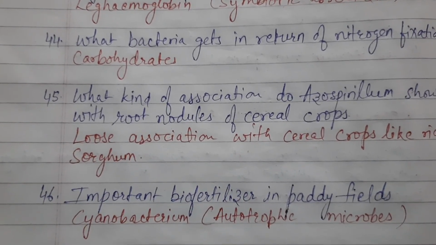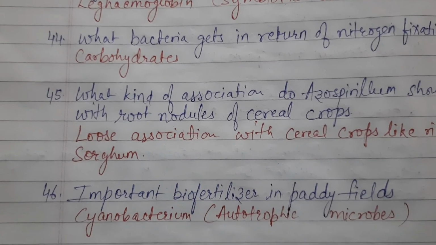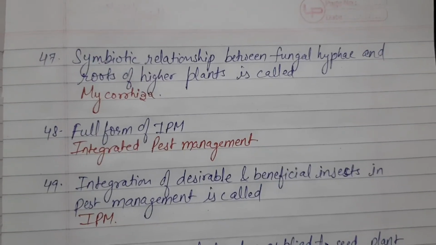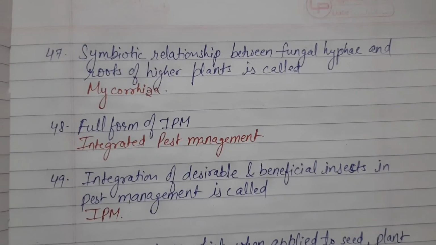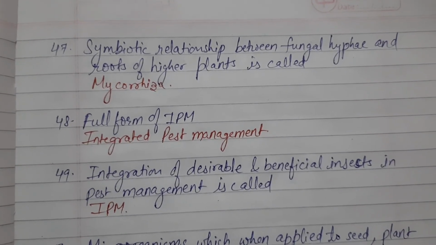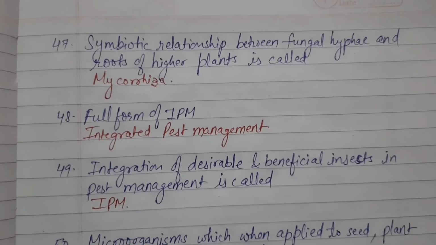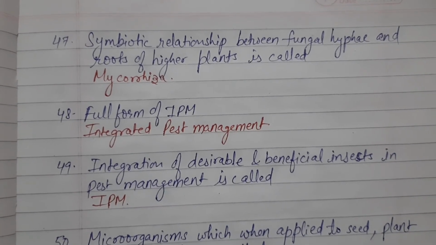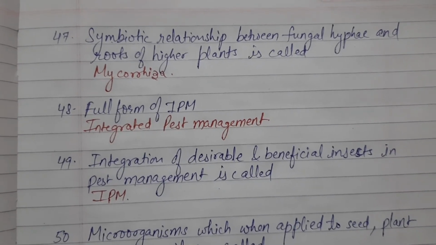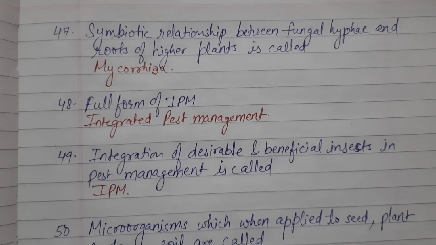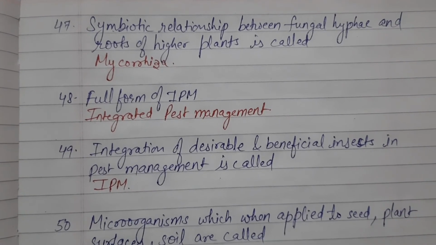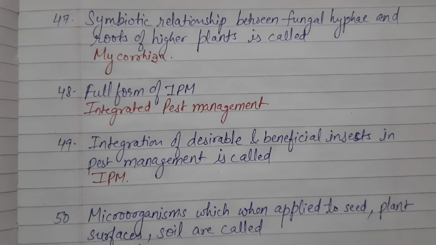46th question. The important biofertilizer in paddy fields: Cyanobacterium, autotrophic microbes. The symbiotic relationship between fungal hyphae and roots of higher plants is called mycorrhiza. Full form of IPM is integrated pest management. Integration of what? Integration of desirable and beneficial insects for pest management or pest control.